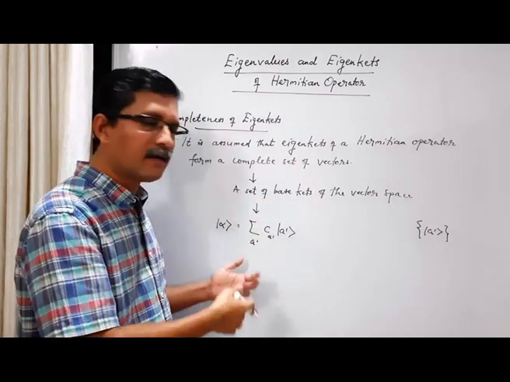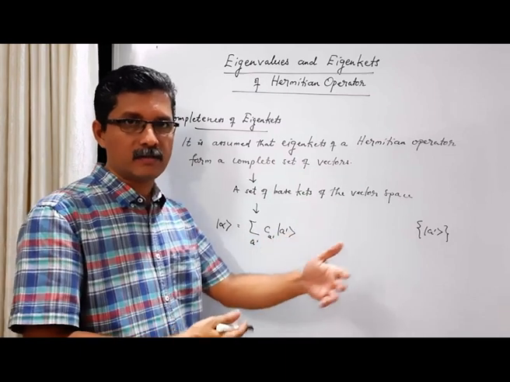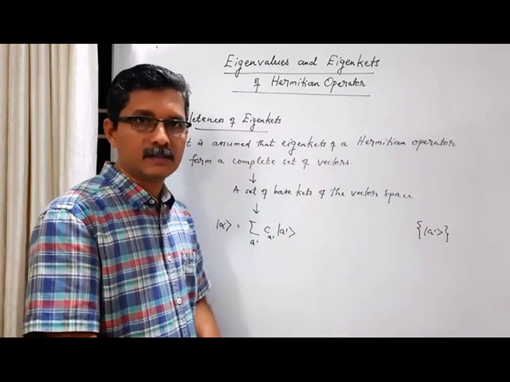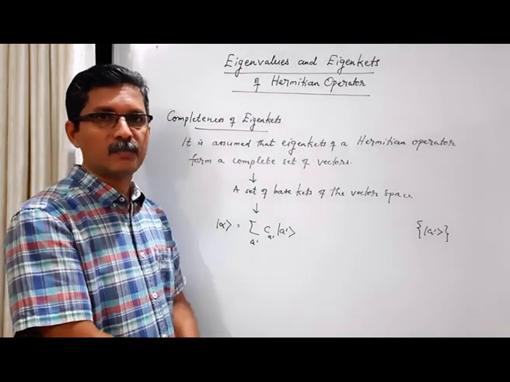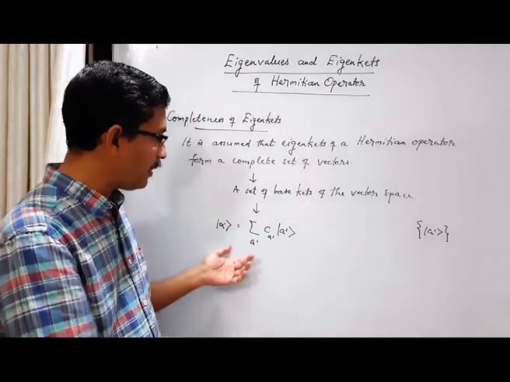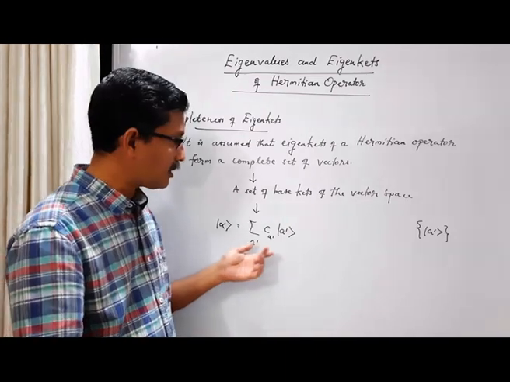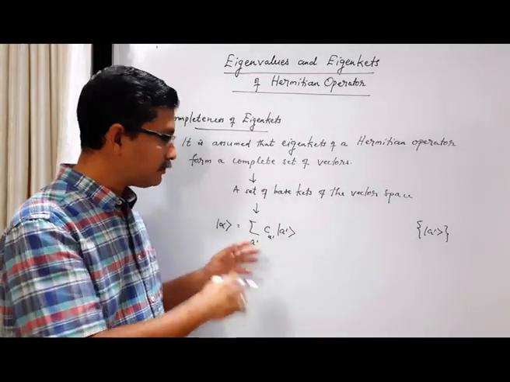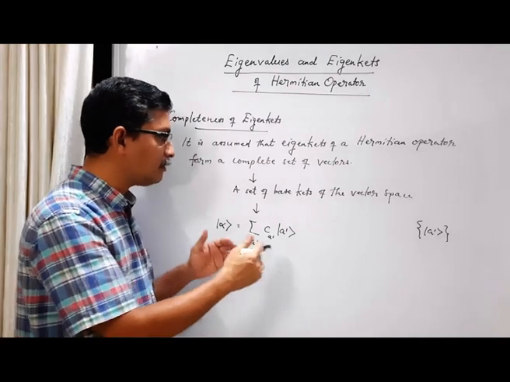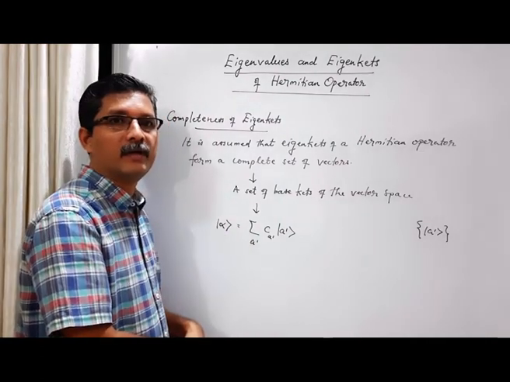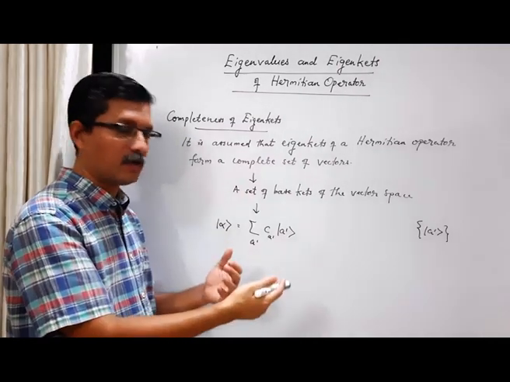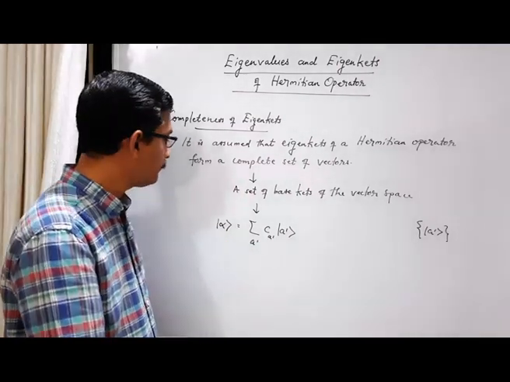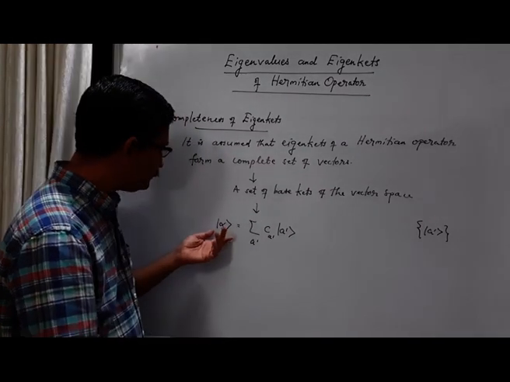So let us rewrite some of the equations we have discussed in one of the previous classes in this notation of eigenkets. This will make us familiar with the new notation, and we will recast the ideas that we have already studied.